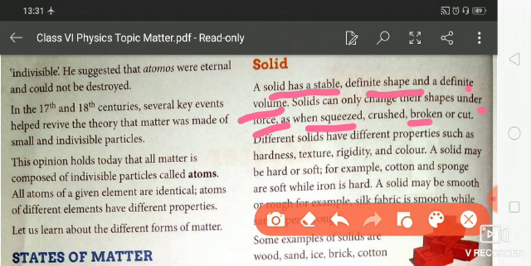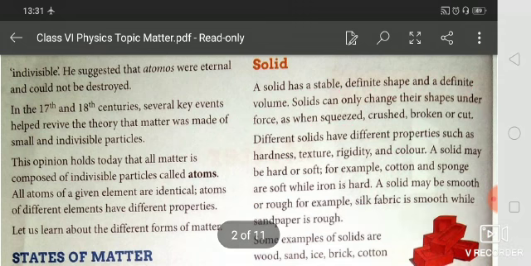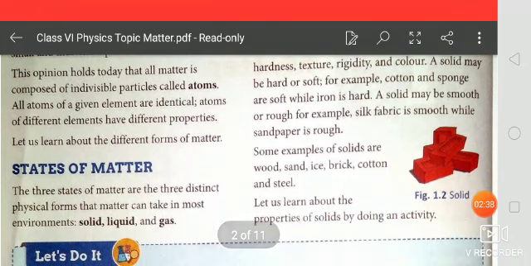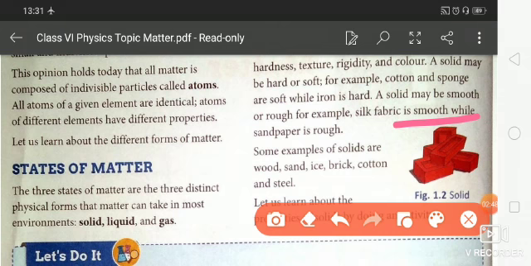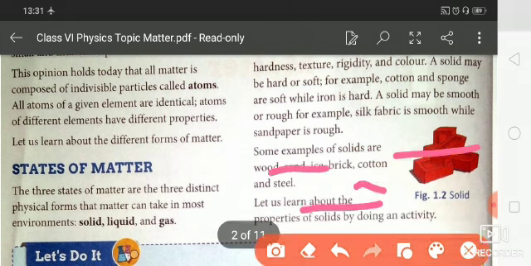Different solids have different properties such as hardness, texture, rigidity, and color. A solid may be hard or soft, rough or smooth. For example, silk fabric is smooth while sandpaper is rough. Some examples of solids are wood, sand, ice, bricks, cotton, and steel.